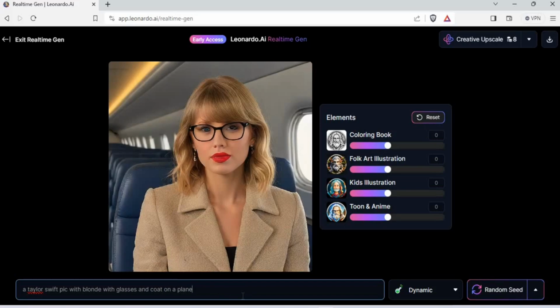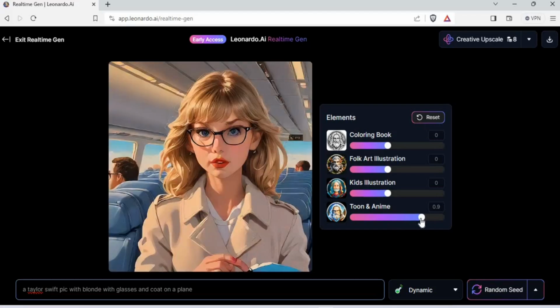It started a plane. Obviously this is not Taylor Swift. This looks more like a 60% version of J.K. Rowling and 40% version of Taylor Swift. But fine, that's not the point, folks. The point is, the more prompt you give, the more details you give, the more your image is going to refine. Now what I can do is create a beautiful toon image if I increase the toonometer. I'll call that toonometer. If I increase it, it'll look like an anime image, and it'll be pretty much fine.